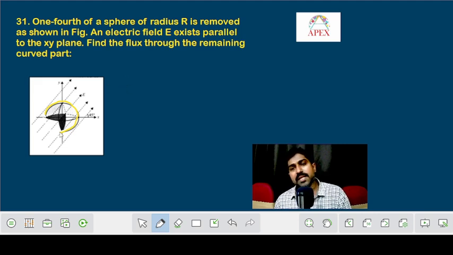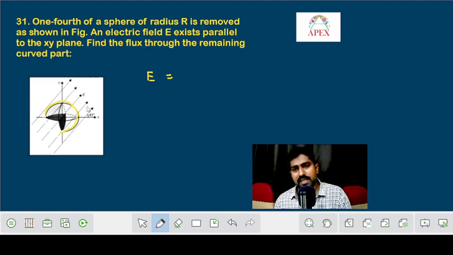So both will be the same. First of all, I will calculate the flux entering through this surface. To know about that, first we should know the values of area of these particular parts and also the electric field intensity.